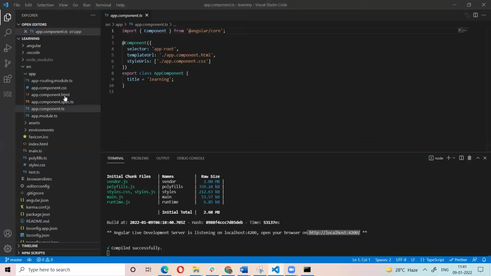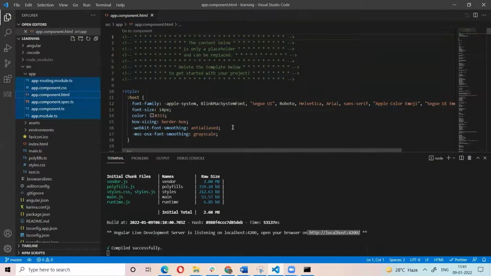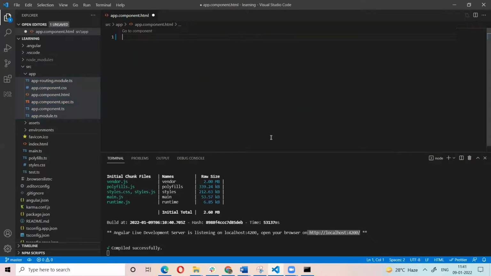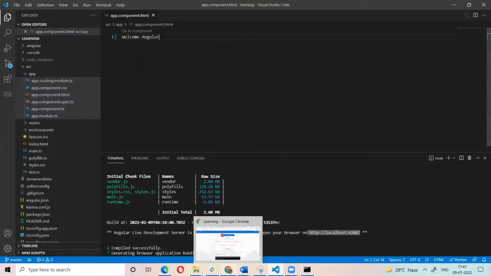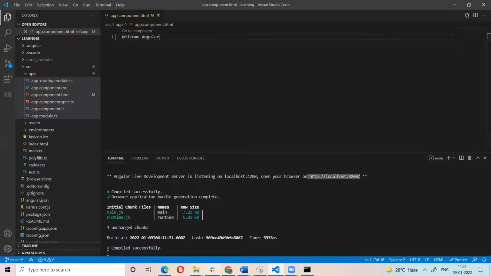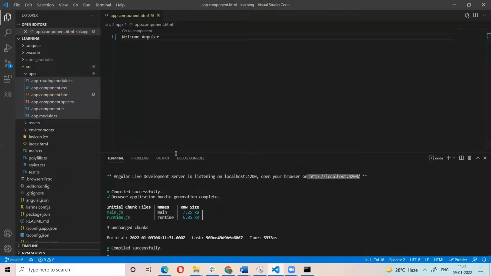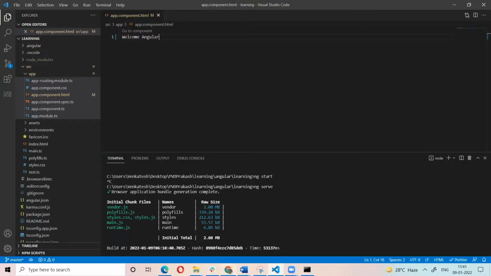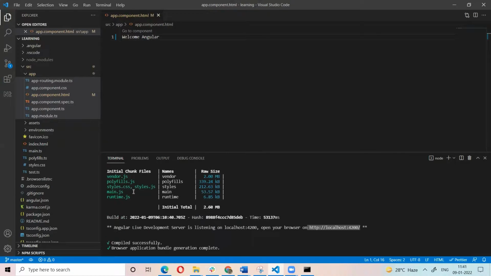For example, this is the HTML code. Remove this, and let's write Welcome Angular. Now compile it and see. Welcome Angular, right? So this is what is happening. In tomorrow's class I will explain what components are and how to write the code. If you run Angular, the compiler will run, and on port 4200 our application is running.